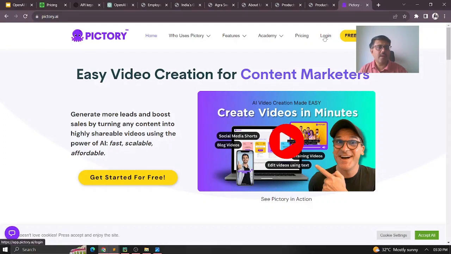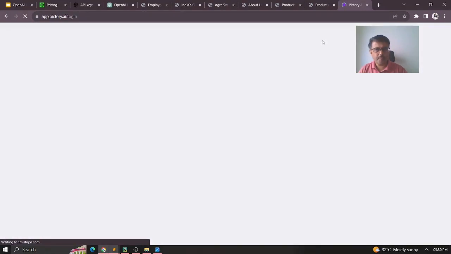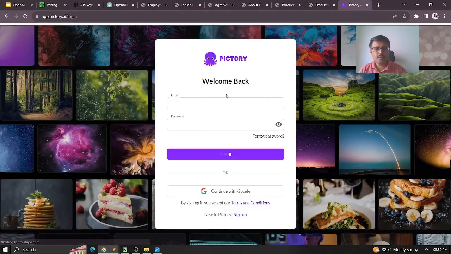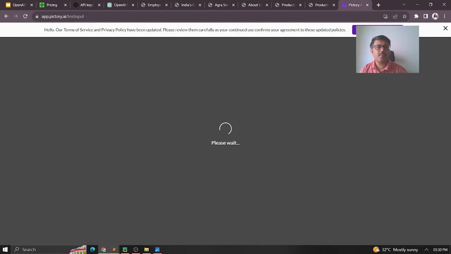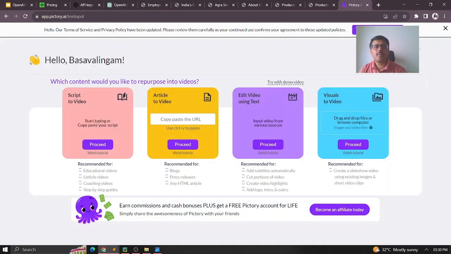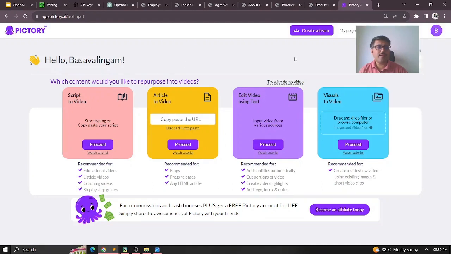I'm logging in now, with my email ID, which I already have. Now I've logged in. There are multiple ways. For example, script to video: suppose I created a script, then based on that I generate a video. Or if I have an article, I can convert it into a video by giving a link of that article, and then edit the video using the text itself.